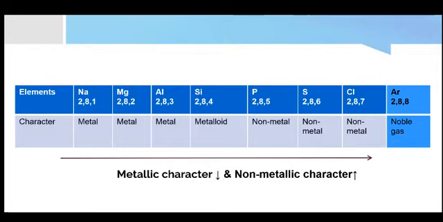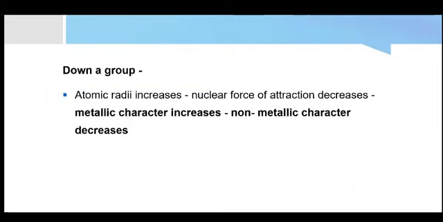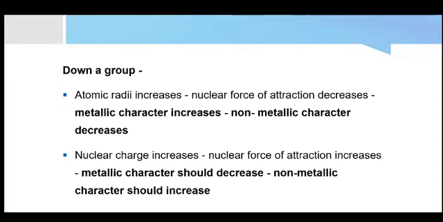But for other elements in the same period, you can see as we move from left to right, the metallic character is decreasing and the non-metallic character is increasing. Down a group, again there are two factors that we need to consider. As we move down the group, the atomic radius is increasing, so the nuclear force of attraction is decreasing. So it will be easier to lose an electron than to accept an electron, so the metallic character will increase and the